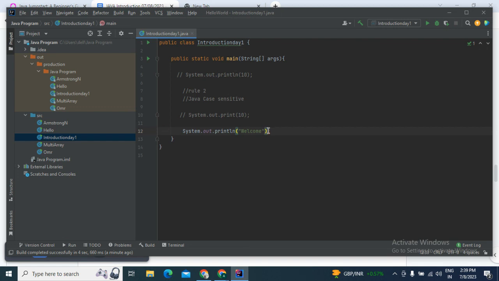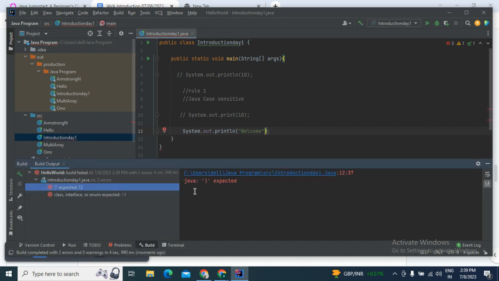So let's say I started with parentheses and gave a curly brace here, and let me run that code. The compiler is saying that curly braces is expected.